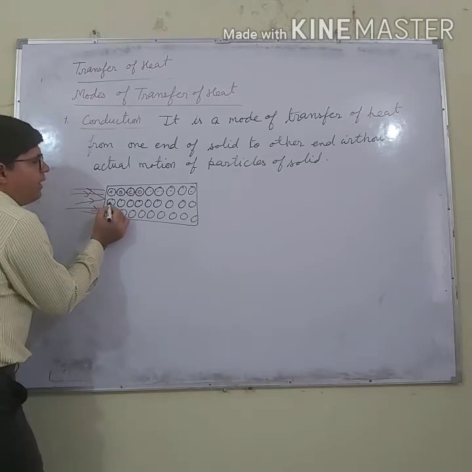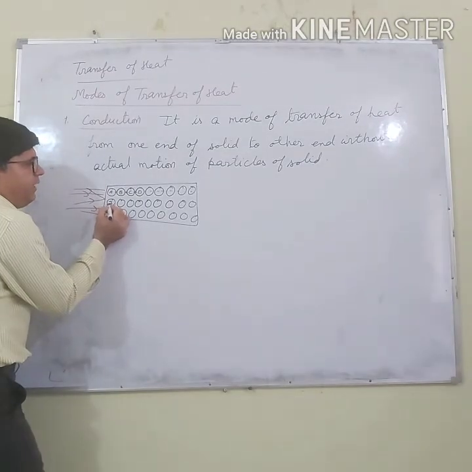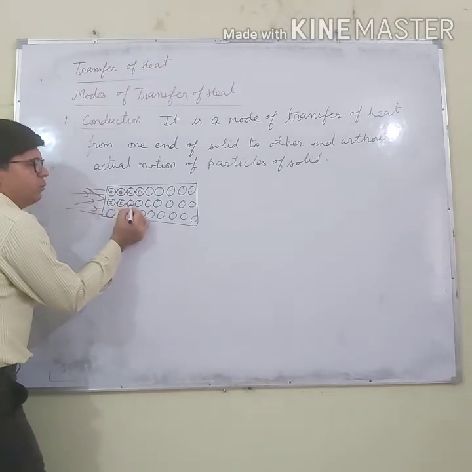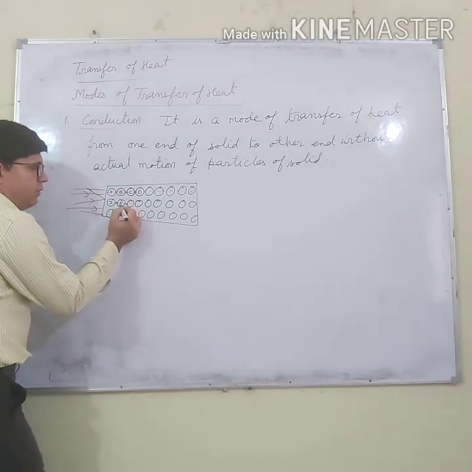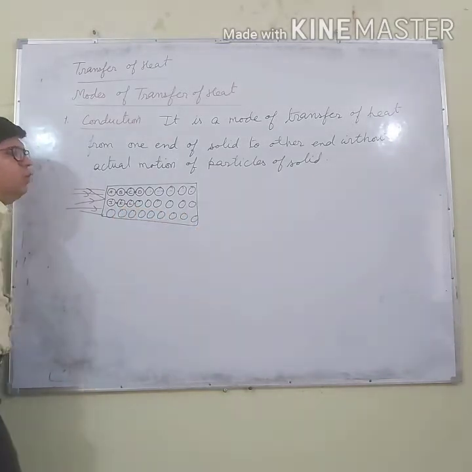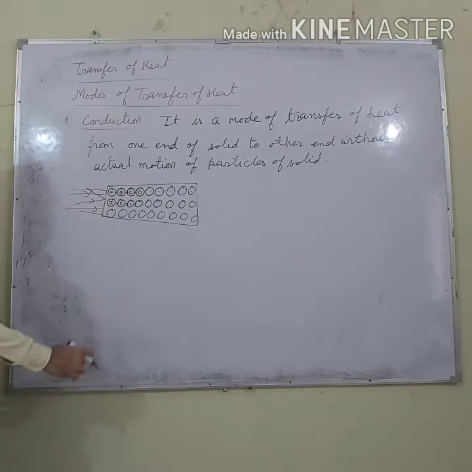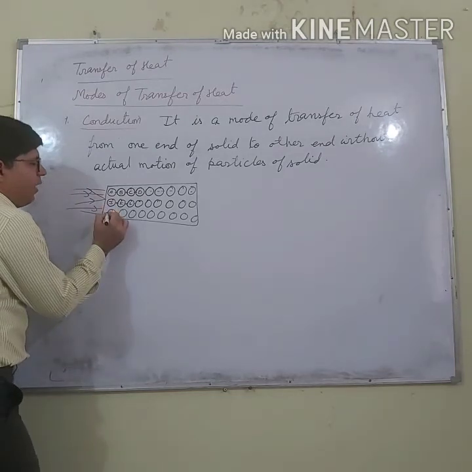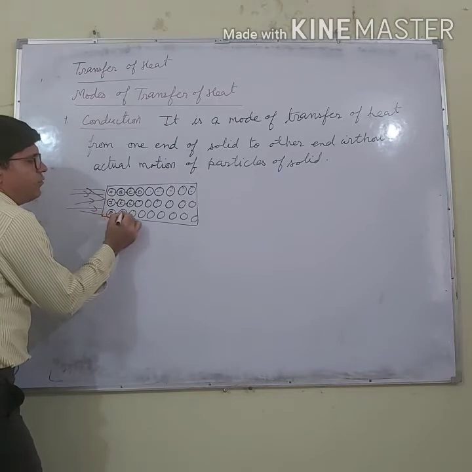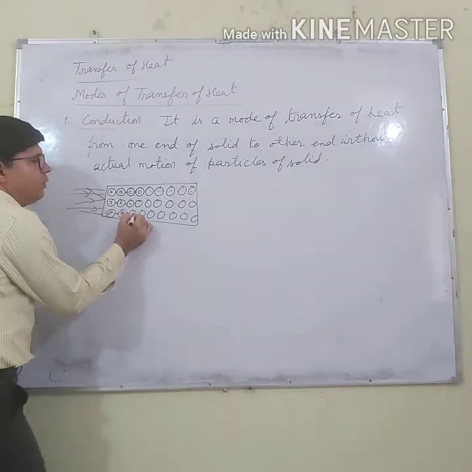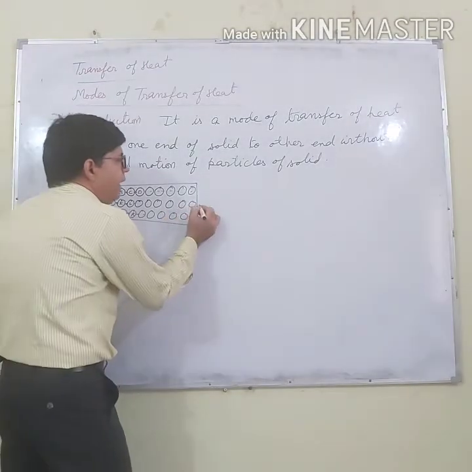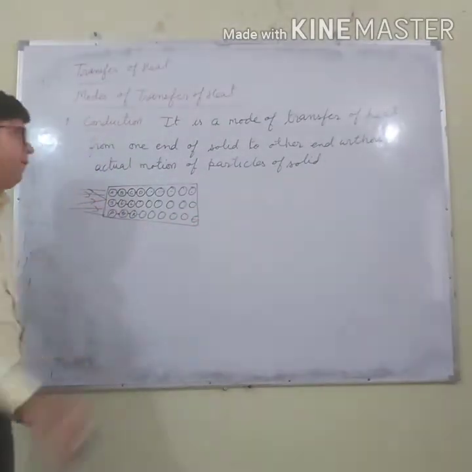If this is a particle J, J will pass to K, K will pass to L. In this way, heat will reach from one end to the other end. And in this case, let us say this particle is P. P will pass to Q, Q will pass the heat to R. In this way, heat reaches from one end to the other end.